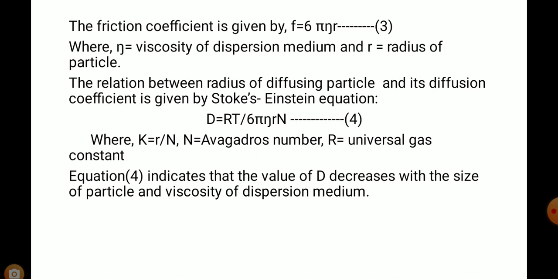The relation between radius of diffusing particle and its diffusion coefficient is given by the Stokes-Einstein equation: D is equal to RT divided by 6 pi eta rN, where k is equal to R divided by N, N is the Avogadro's number and R is the universal gas constant.